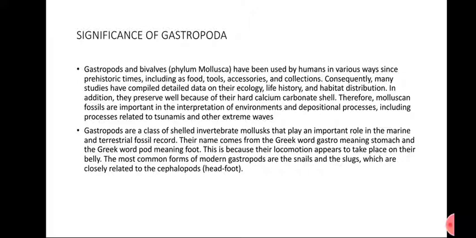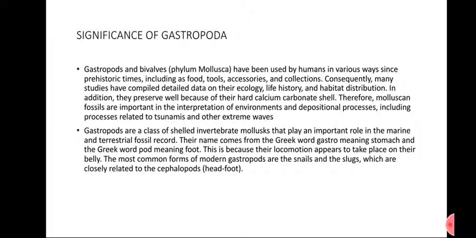Significant gastropoda or bivalve phylum Mollusca have been used by humans in various ways since prehistoric times. This type of animal has been used by humans, including as food, tools, accessories, and collection.